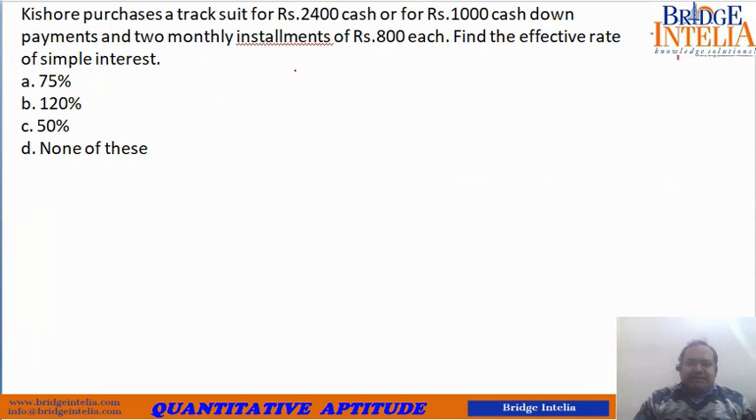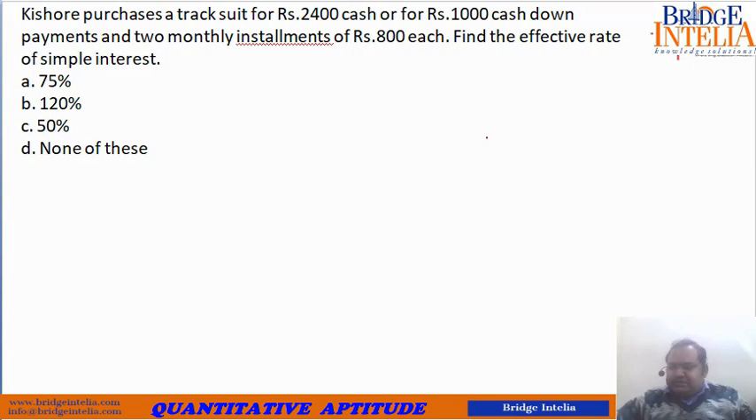Let's take another example. Kishore purchases a track suit for rupees 2400 cash, or for rupees 1000 cash down payment and 2 monthly installments of rupees 800 each. Find the effective rate of simple interest. So let's see.